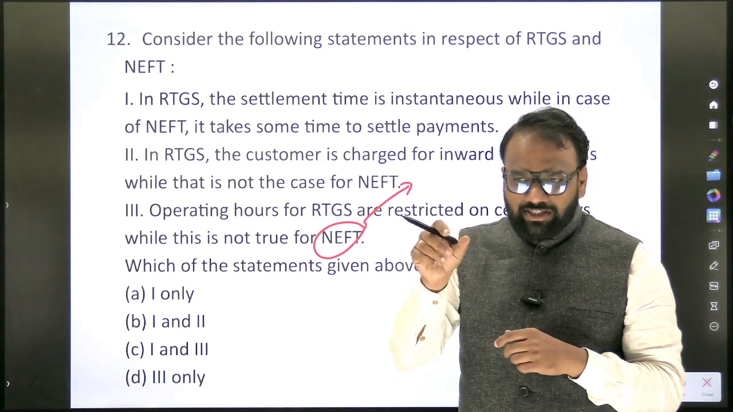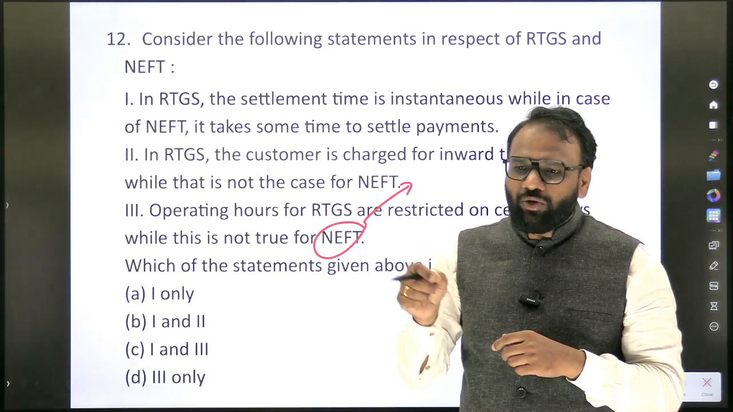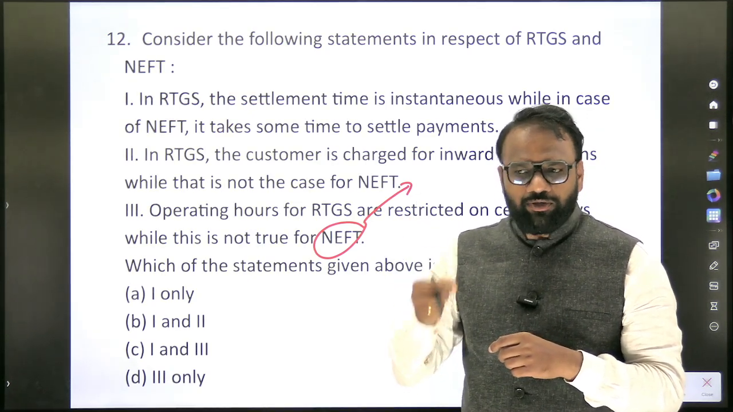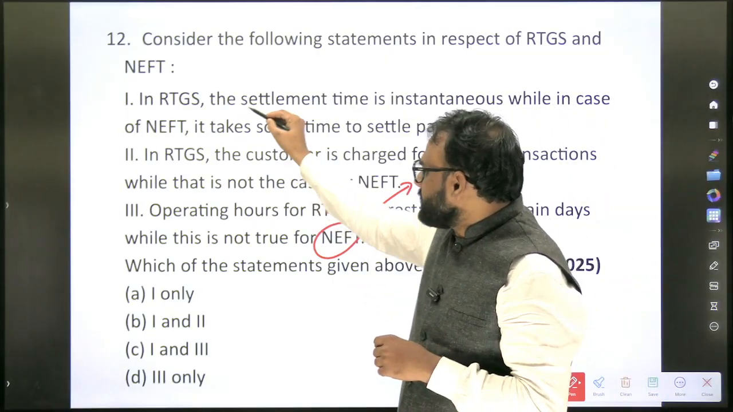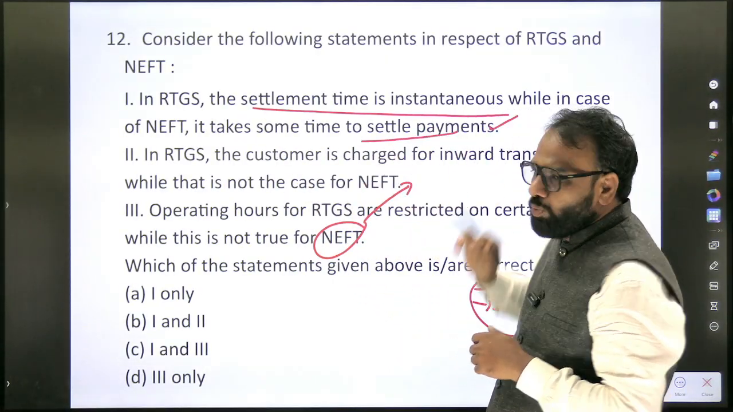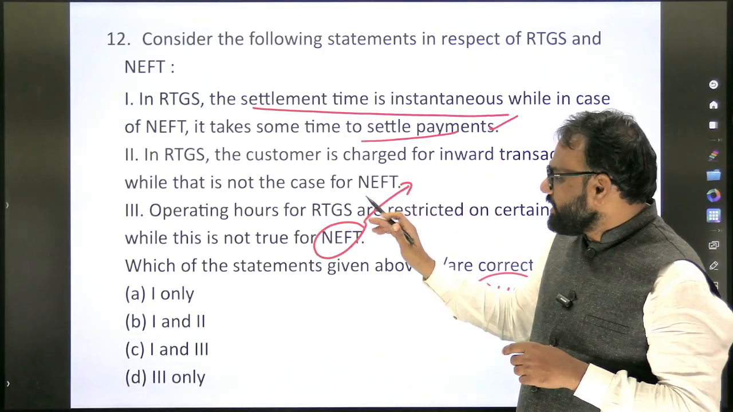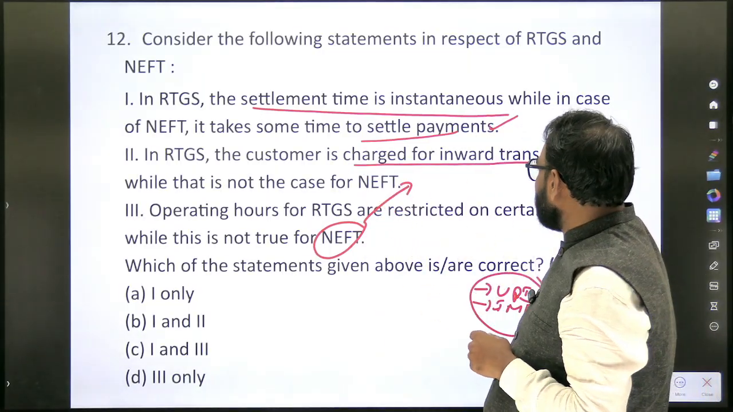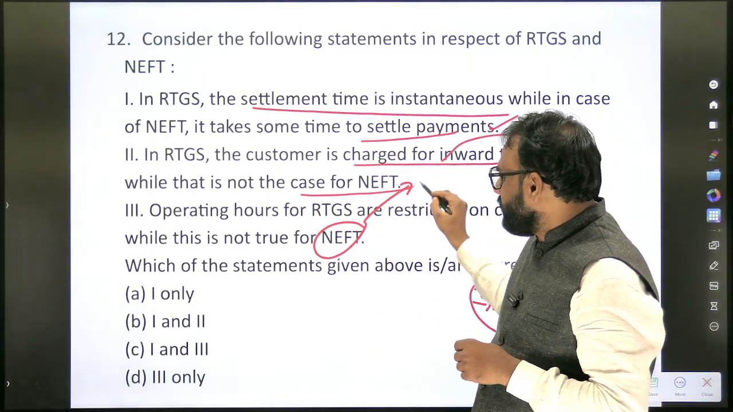Related to that, some extra information I have added. You need not go through each and every information. Just superficially you scan through that list. So in RTGS, the settlement time is instantaneous, while in NEFT, it takes some time to settle payments. True.